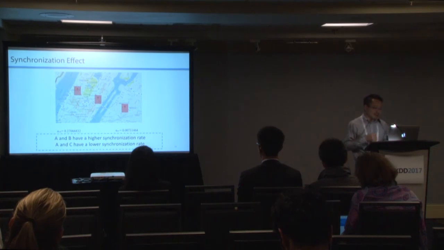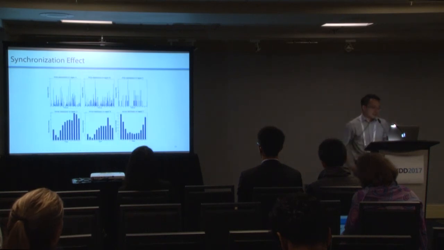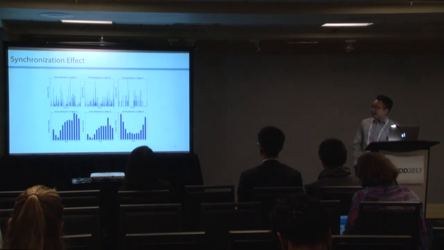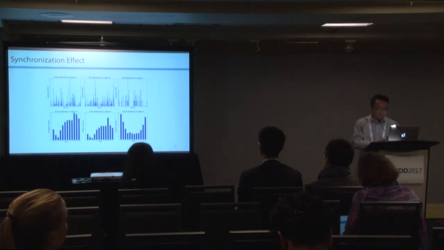And we can see for A and B, the synchronization rate is greater than that of A and C. And then we check the arrival patterns for these different places. We can see A and B are quite similar in terms of the arrival patterns, and A and C and B and C are different from each other.